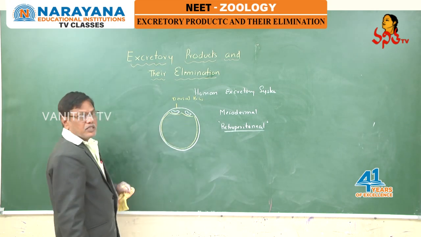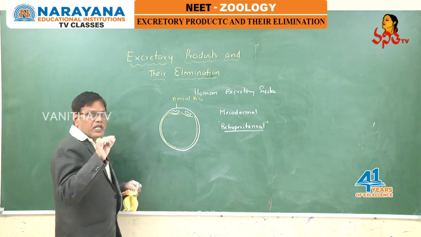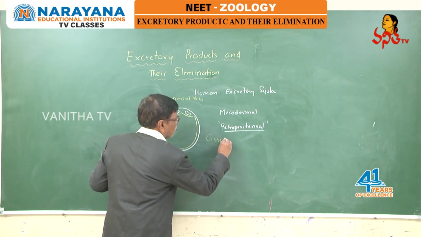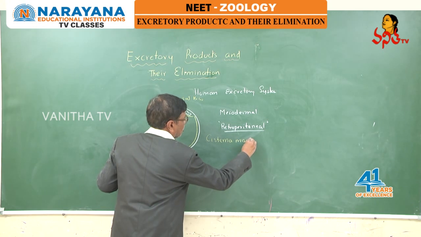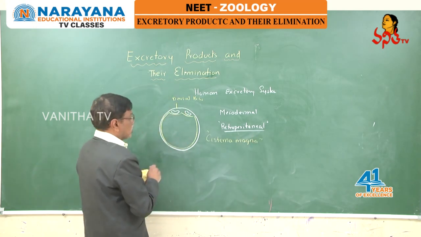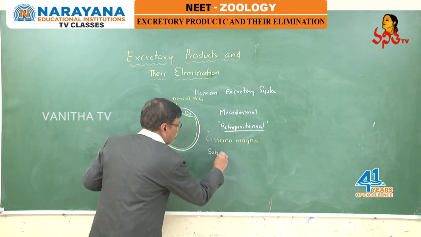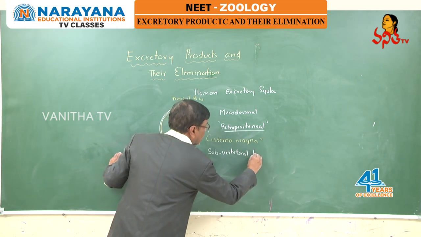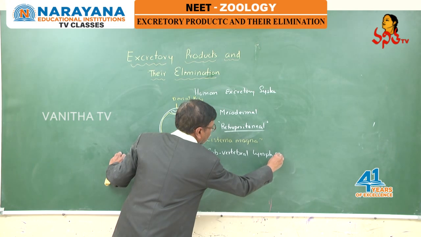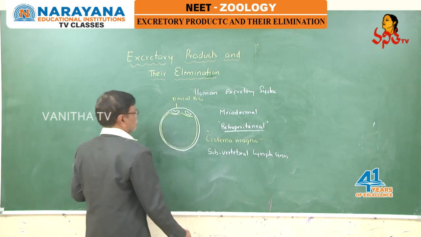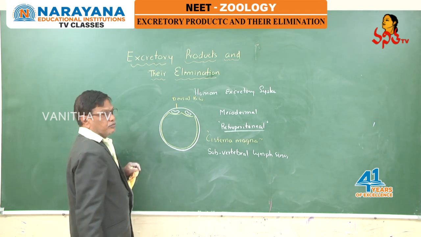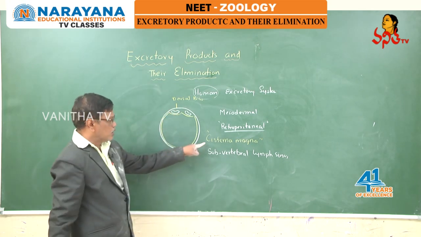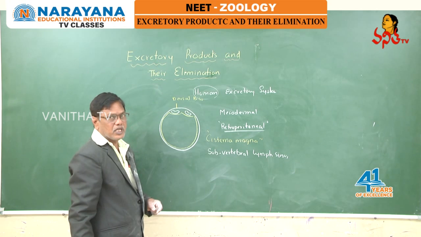The space where the kidneys are located is a lymphatic sinus, called cisterna magna or subvertebral lymph sinus. In all vertebrates, not only in humans, kidneys are outside the body cavity in the cisterna magna or subvertebral lymph sinus.